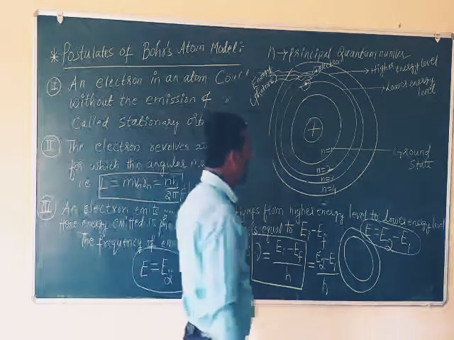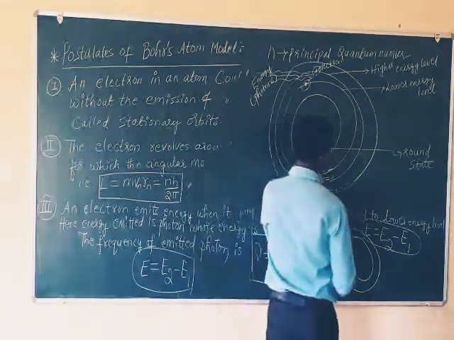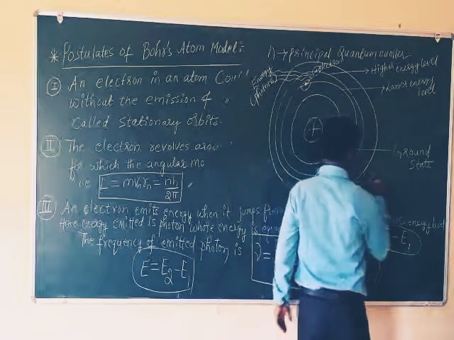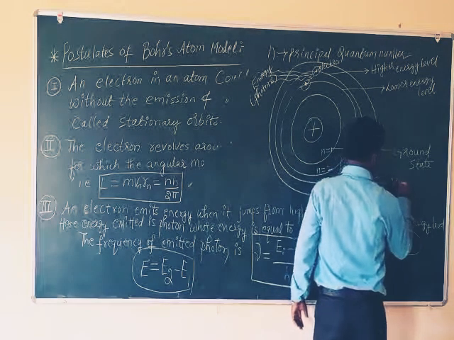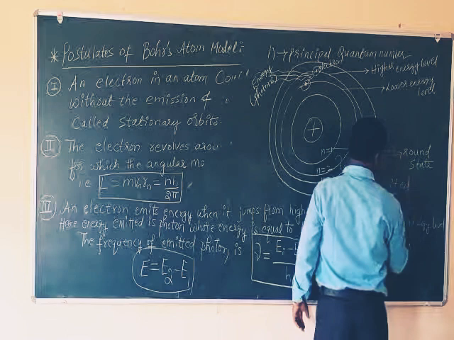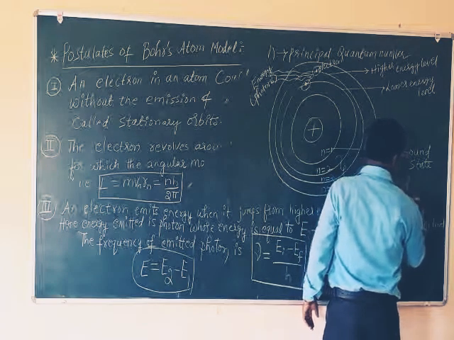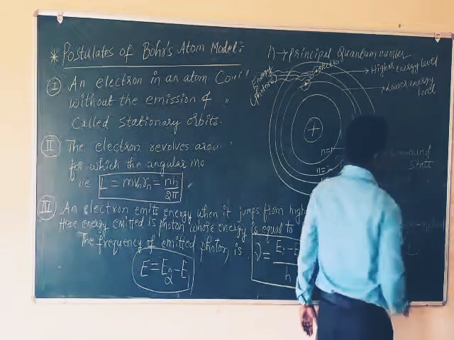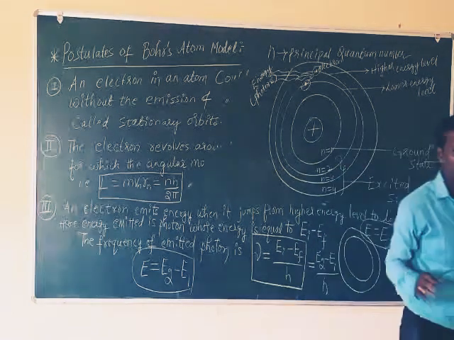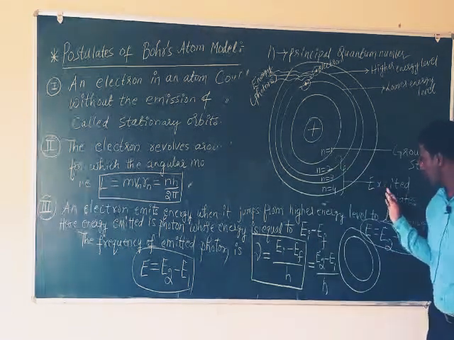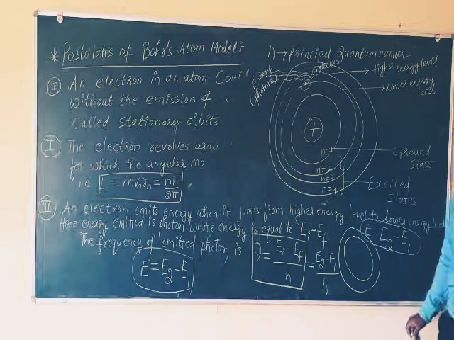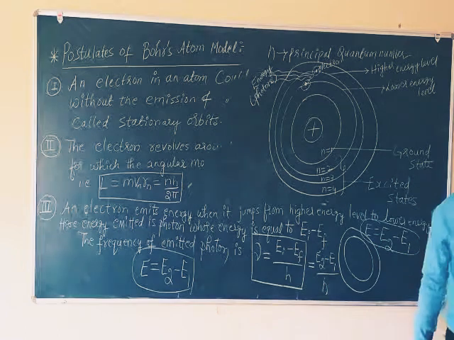And one more thing, here n equals 2, n equals 3, n equals 4, these are called excited states, excited energy levels. Ground state, excited state. So what is the value of n for the ground state? N equals 1. What is the value of n for excited states? N equals 2, n equals 3 and n equals 4.